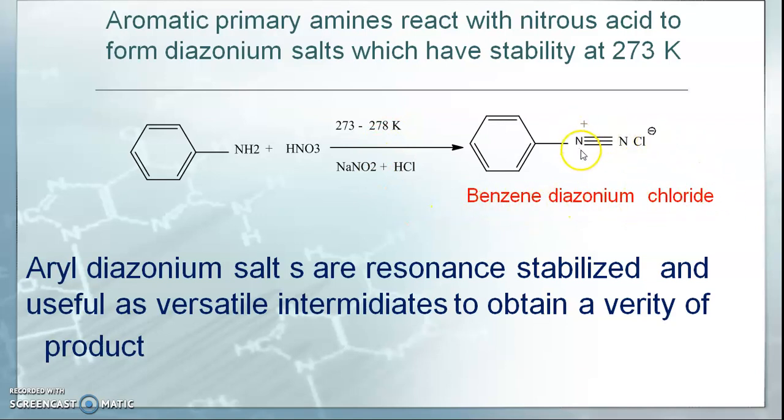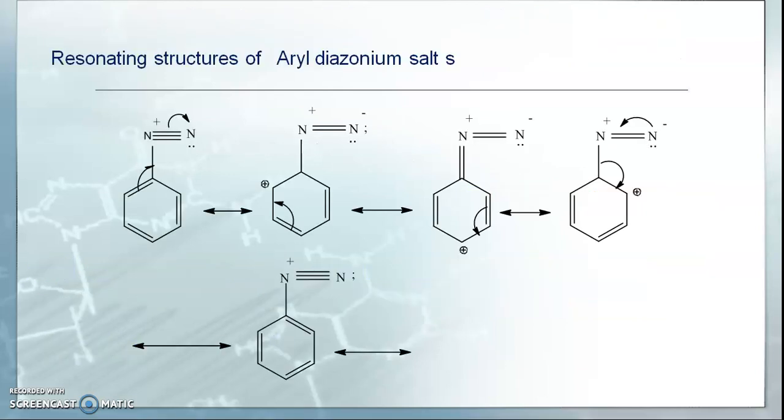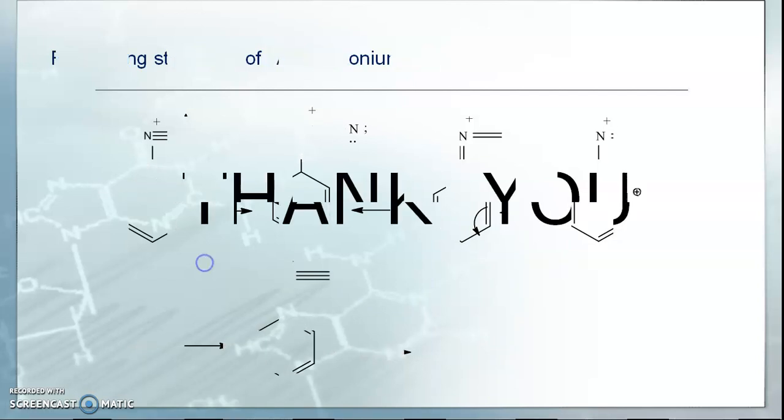This is the diazonium bonding. Aryl diazonium salts are resonance stabilized and useful as a versatile intermediate to obtain a variety of products. So we see the resonating structures of aryl diazonium salts. Just you see, and we get various products from resonating structures. Thank you.